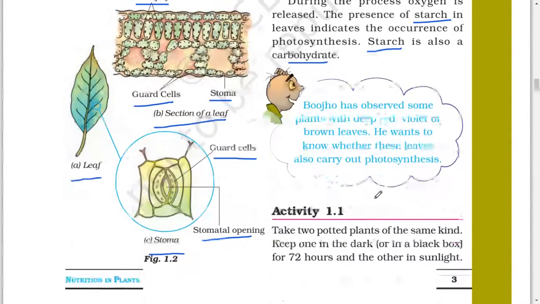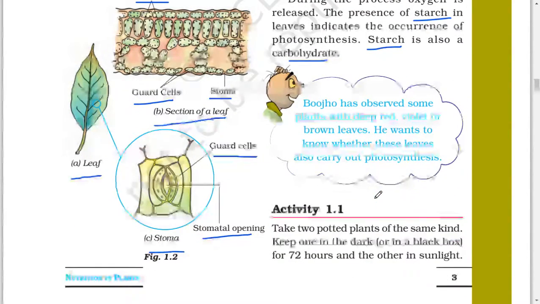Bojo has observed some plants with deep red, violet or brown leaves. He wants to know whether these leaves also carry out photosynthesis activity. Take two potted plants of the same kind, keep one in the dark or in a black box for 72 hours and the other in sunlight.